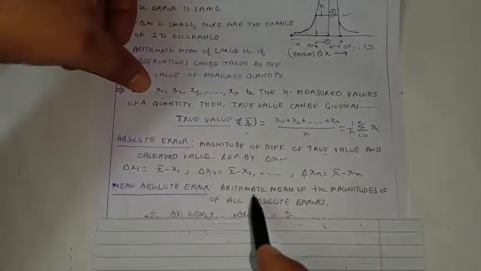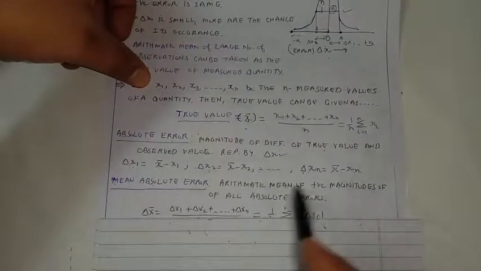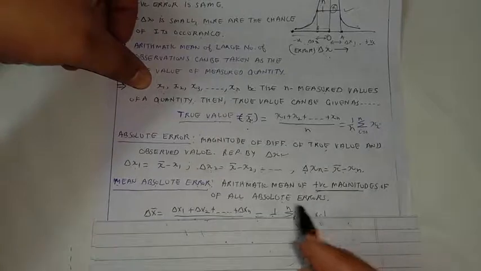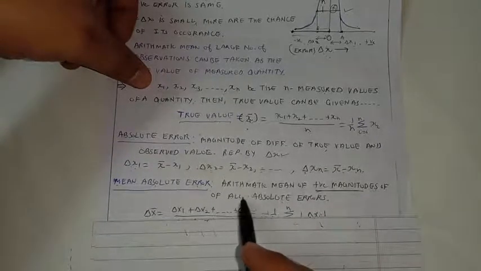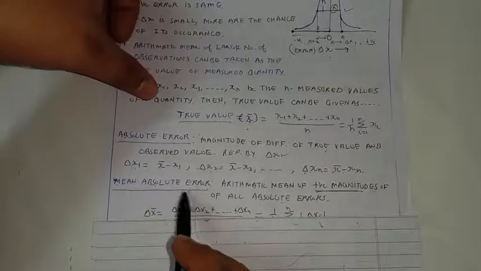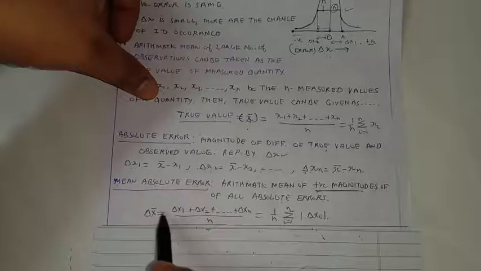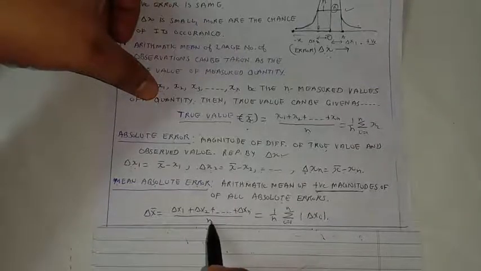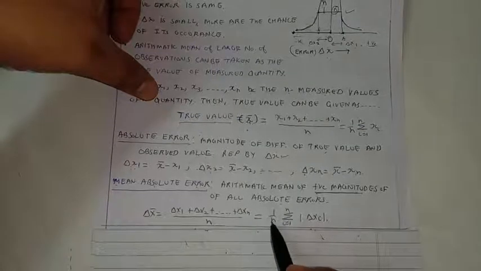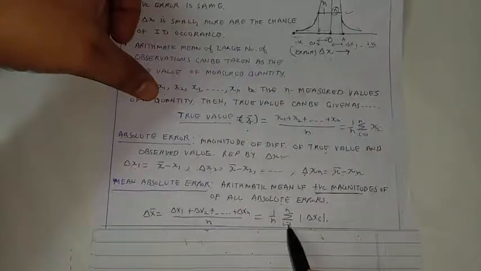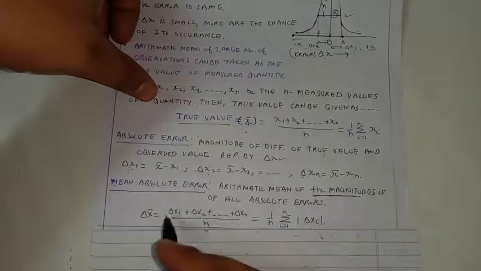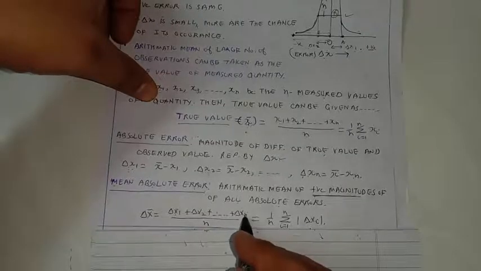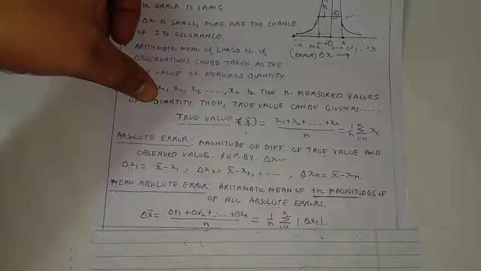So mean absolute error is the arithmetic mean of the positive magnitudes of all the absolute errors. This you have to look out for: the arithmetic mean of the positive magnitudes of all the absolute errors is called the mean absolute error, which is given as delta x bar equal to delta x1 plus delta x2 plus delta x3 plus so on up to delta xn, divided by n, which in summation form is 1 by n summation mod of delta xi, i going from 1 to n. Mod means when we are finding delta x1, delta x2, delta x3 or delta xn, we consider only positive values, removing the negative sign.